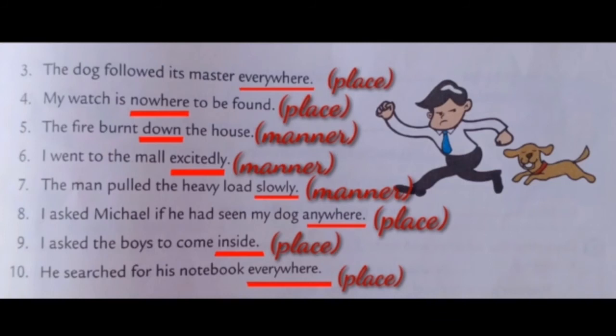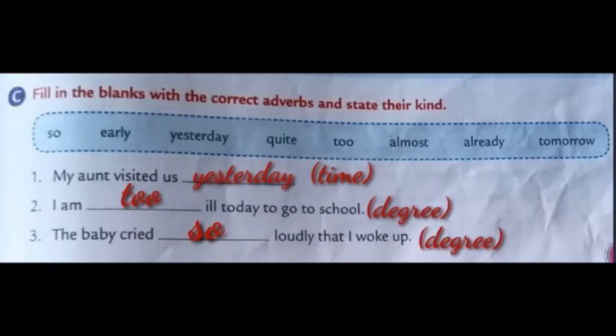Here, inside is adverb. What kind? Adverb of place. Tenth one, he searched for his notebook everywhere. Here, everywhere is adverb. What kind? Adverb of place. Now, exercise C.